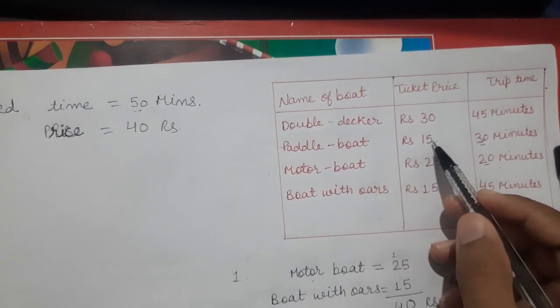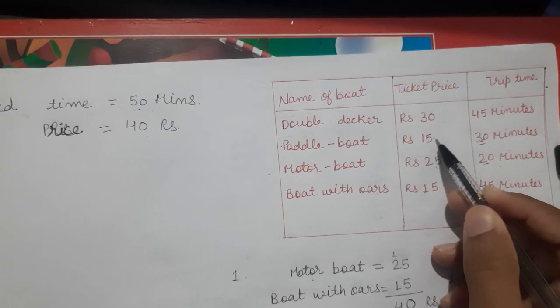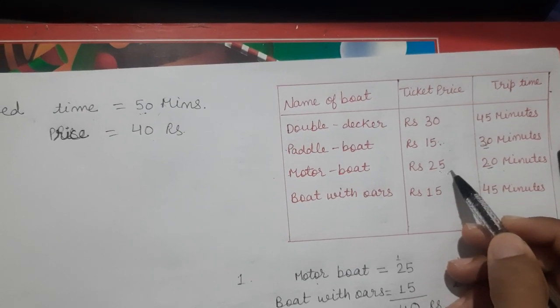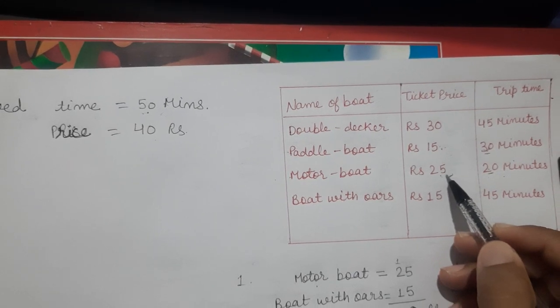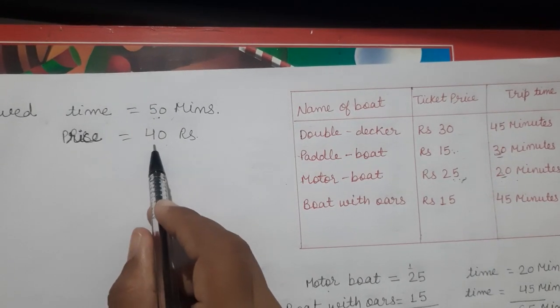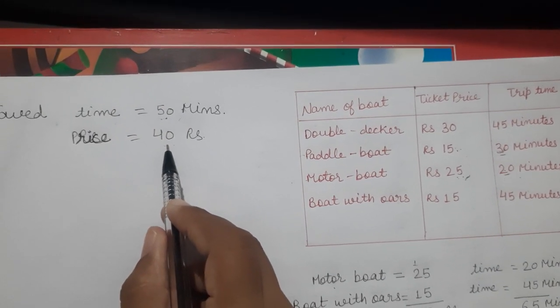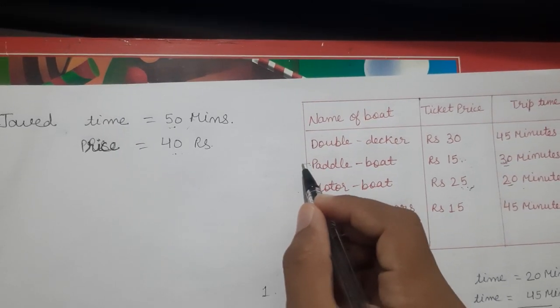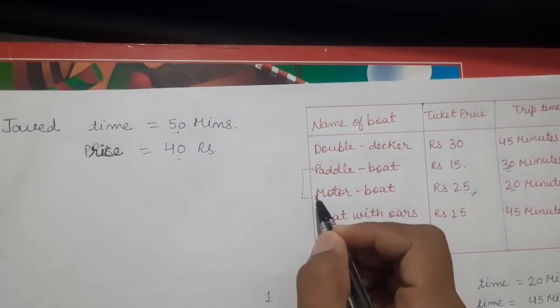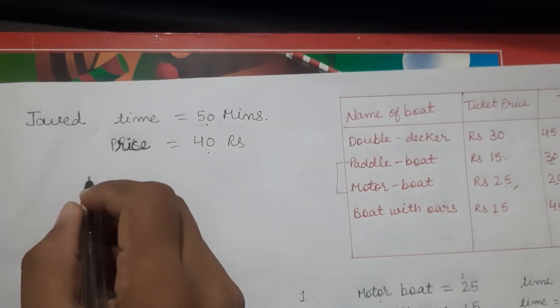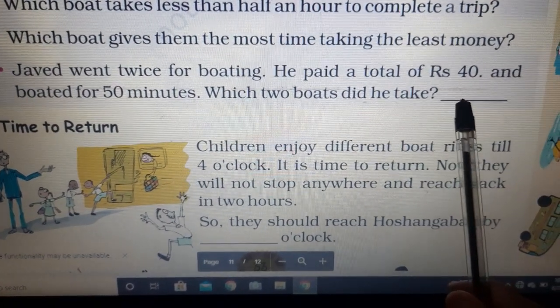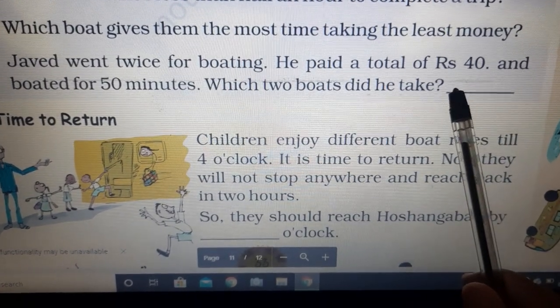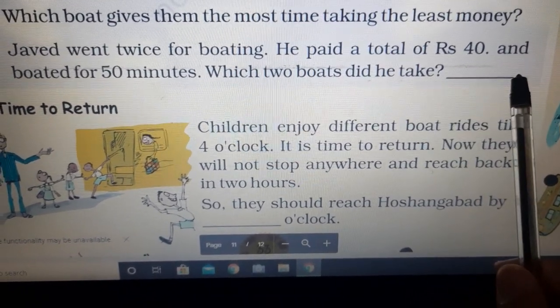Now ticket prices are 15 rupees and 25 rupees. So we get 40 rupees and he also paid rupees 40. So our answer is paddle boat and motor boat, right? Here write the answer: which two boats? Paddle boat and motor boat.